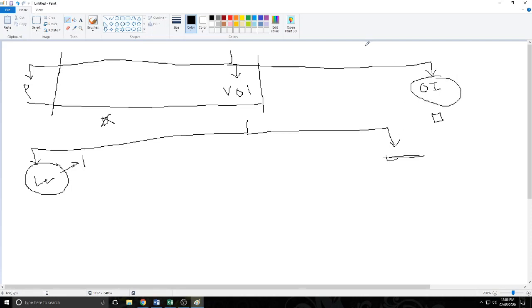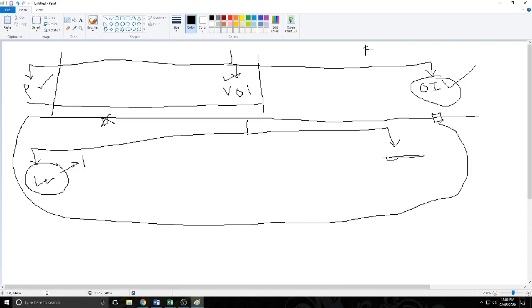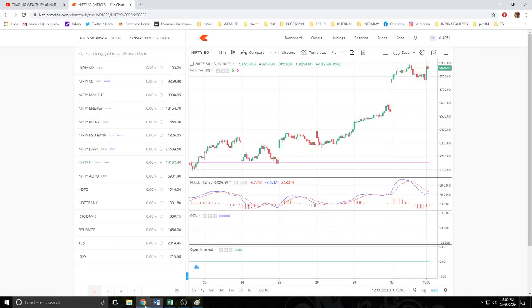Now, in futures and options, you have all three data. You have price data, you have volume data, and you have open interest data. So all three indicators will work. I hope you have understood this point very well. Now let me come to my another point, which is leading and lagging. Okay. Now what happens over here?